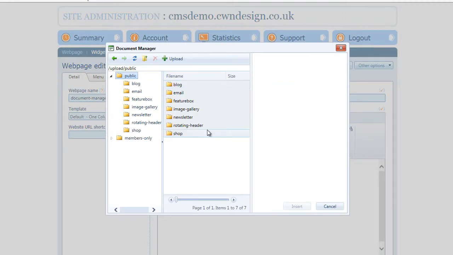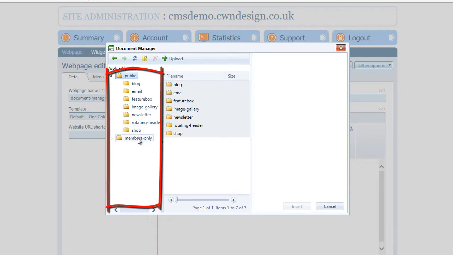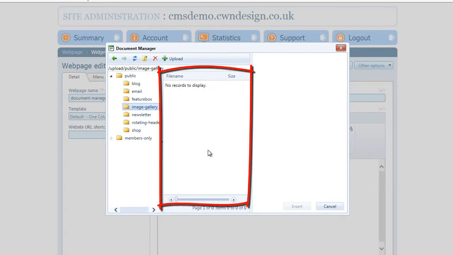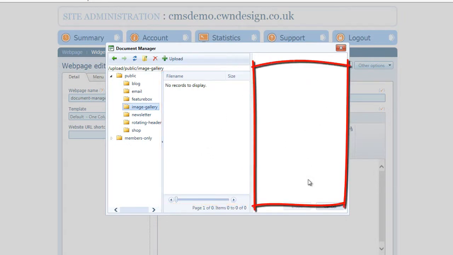So clicking on the icon will bring up the Document Manager window, and you'll notice on the left hand side we have the file structure. If I was to click on a folder, it would show me which files are in that folder, and then on the final one we'll have a few extra options when we select a file that we want to adjust.